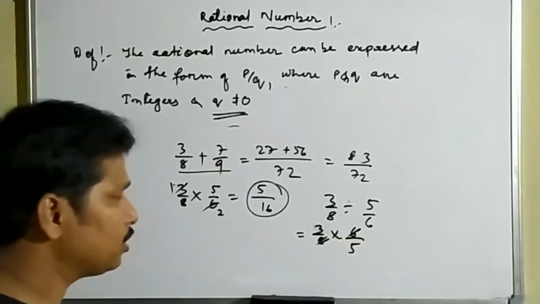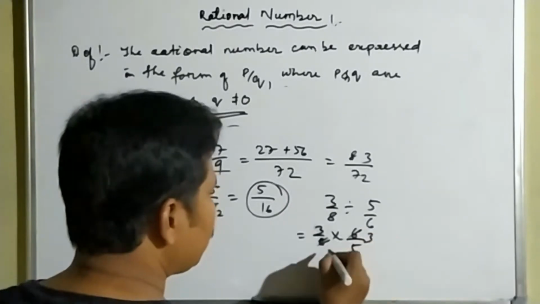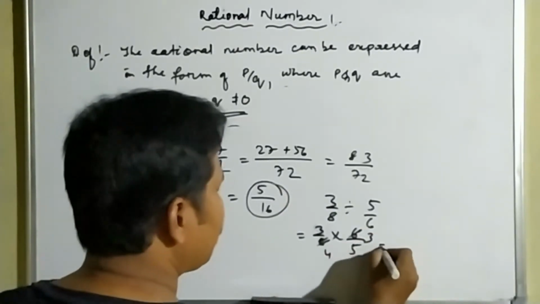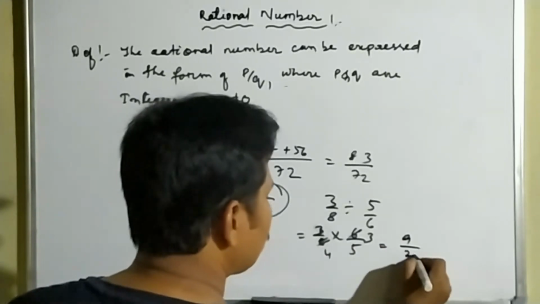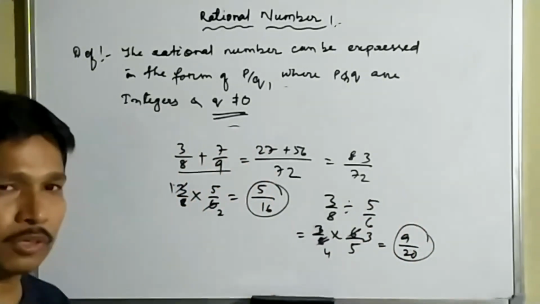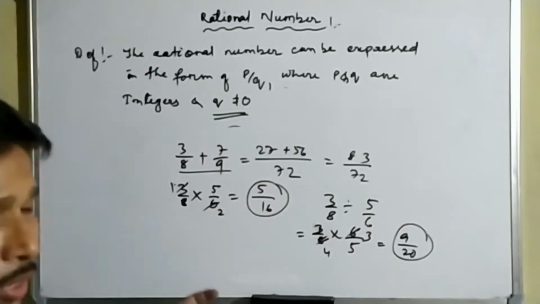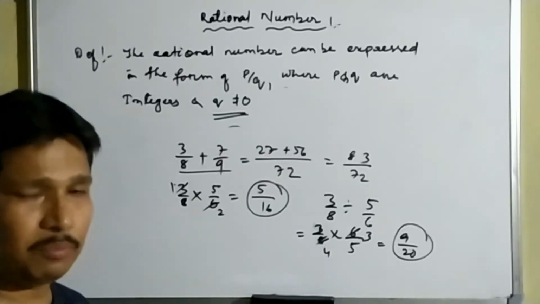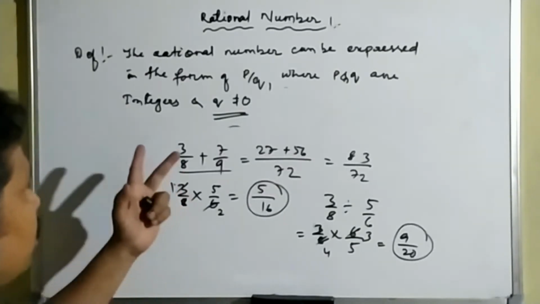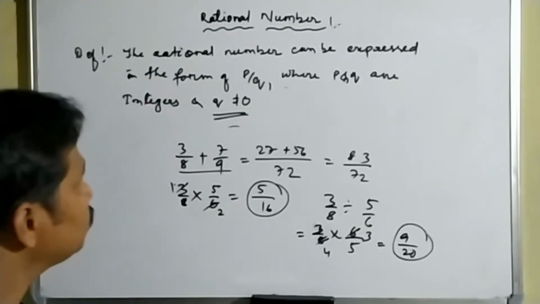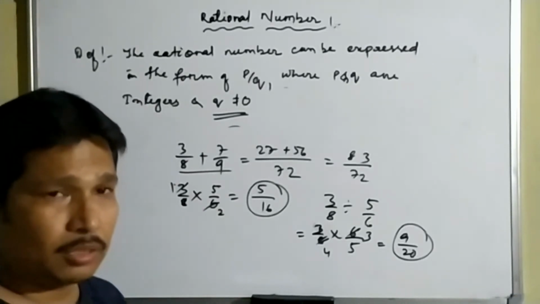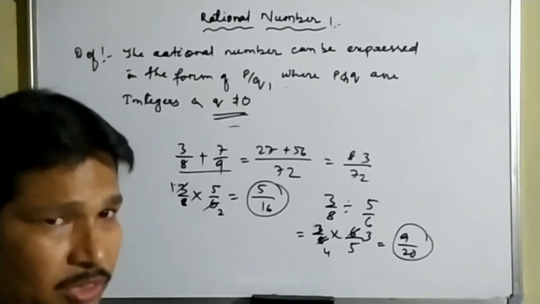And also we can cancel here: 2 threes are 6, 2 fours are 8. Our final result will be 3 into 3, 9, and 5 into 4, 20. This is division. We have already learned how to add, subtract, multiply and divide rational numbers. Now the main thing: we will discuss the properties of rational numbers.